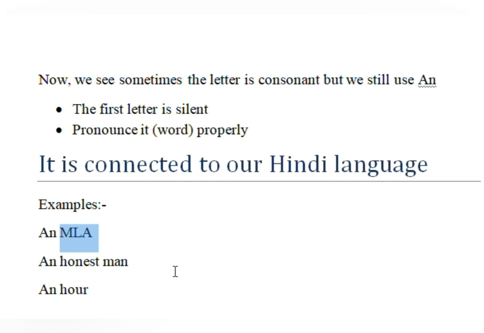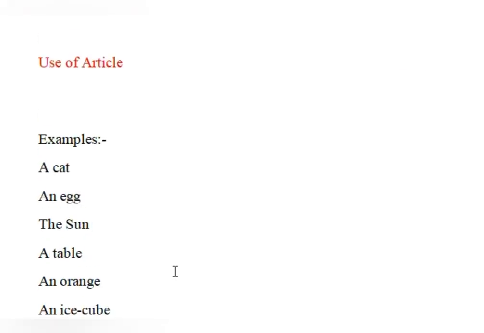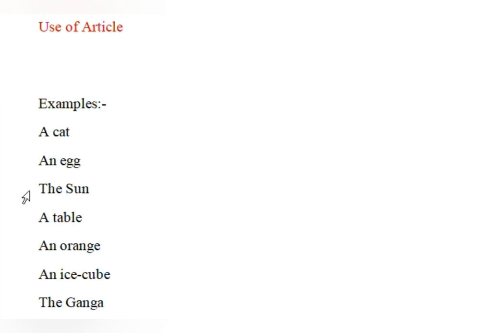That's why here AN will come. The same way, when we are pronouncing table, the sound of the first letter is T, which comes under vyanjan. Thus we are using A here.